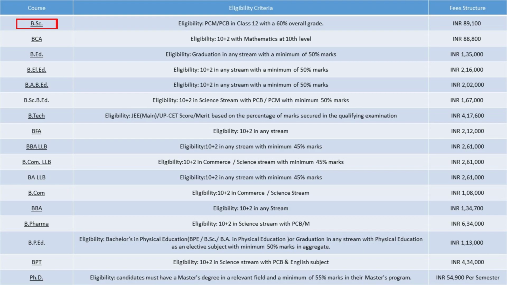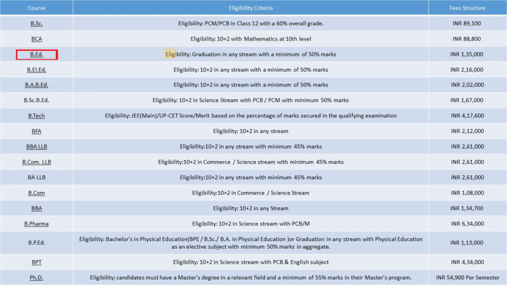Eligibility of BSc, PCM, PCB in Class 12 with a 60% overall grade. Fee structure of BSc, 89,100 Indian rupees. Eligibility of BCA, 10+2 with mathematics at the 10th level. Fee structure of BCA, 88,100 Indian rupees.